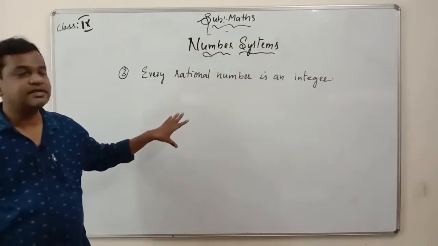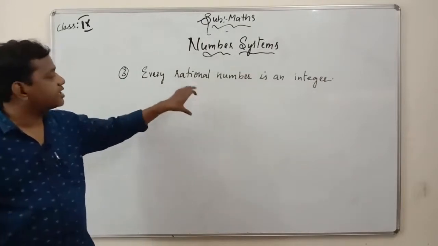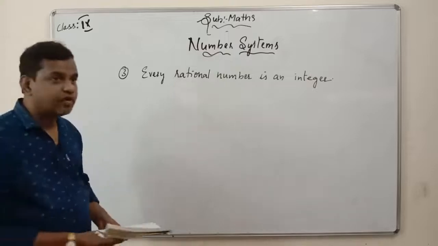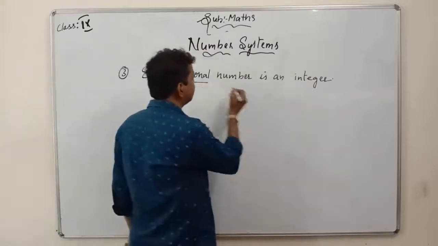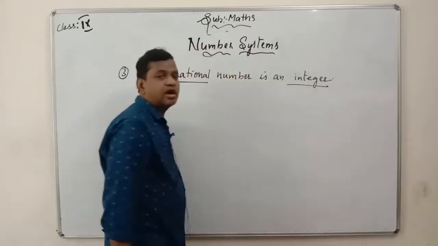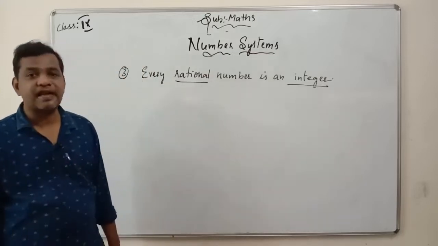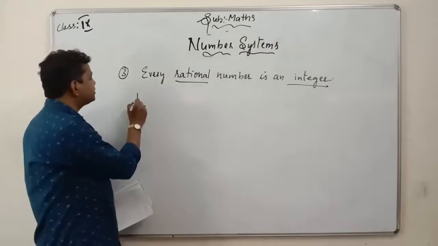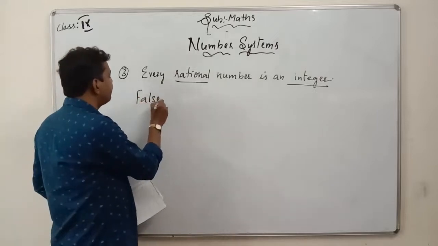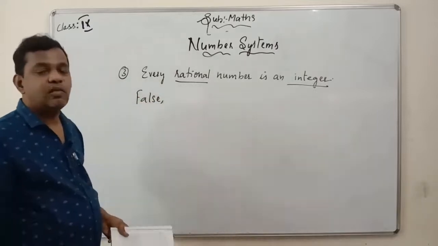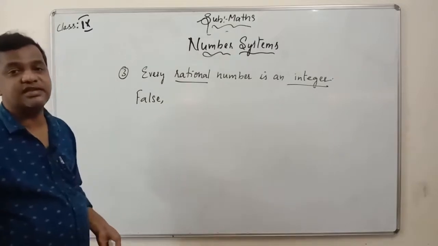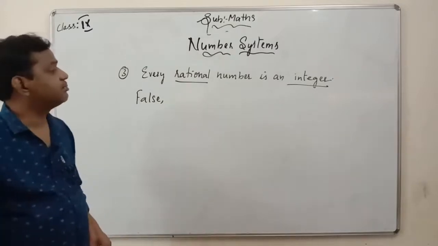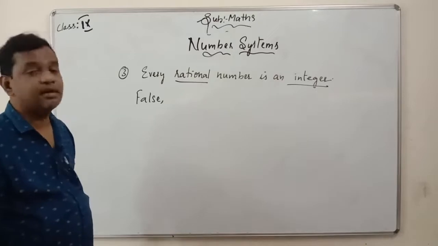See, I am asking you the question: every rational number is an integer. So if you want to know whether every rational number is an integer, before that you have to know the definitions of both rational numbers as well as integers. So my answer will be false. Why is the statement false? Every rational number is an integer. Can every rational number become an integer?